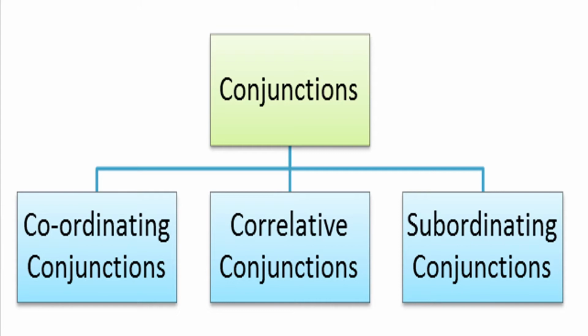You have to keep in your mind what the types are, and you know them well from previous classes, right? You learned about conjunctions in the 6th standard, and in this video we are going to learn these three types of conjunctions with examples. Let us see the next one.